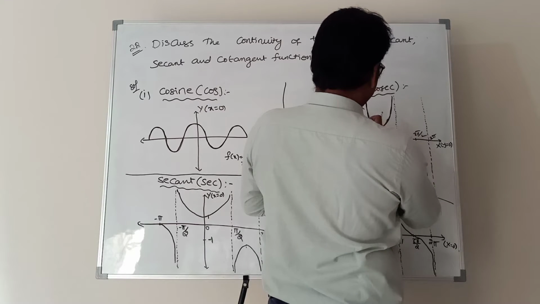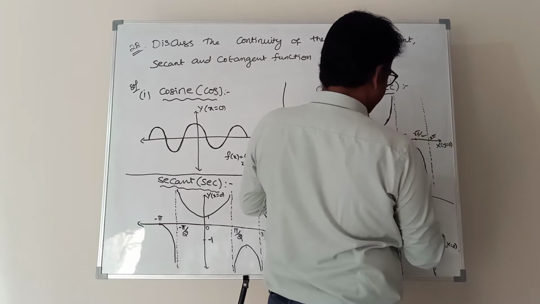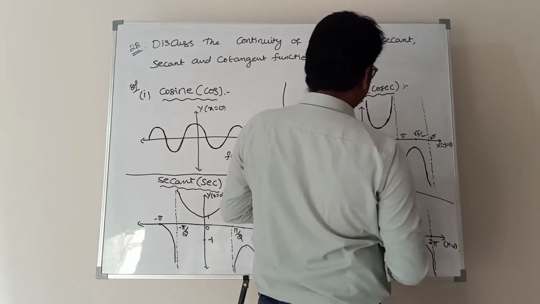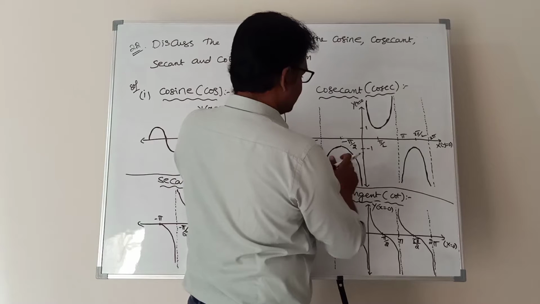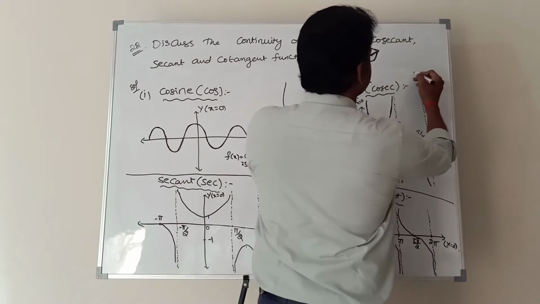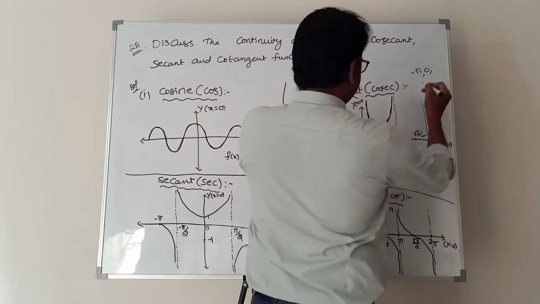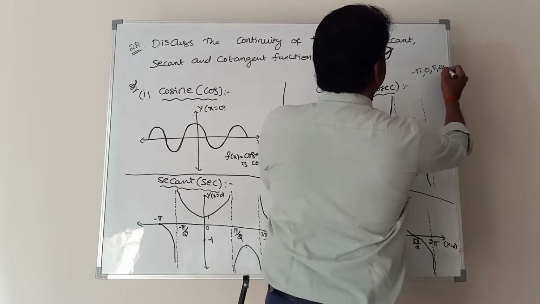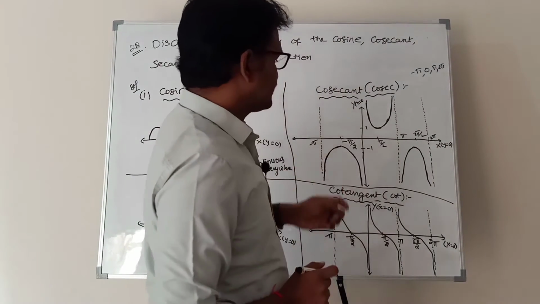Next, at pi it is going towards infinity, and again at 2 pi it is going to infinity. Minus pi, 0, pi, 2 pi: that means this function is not defined there.